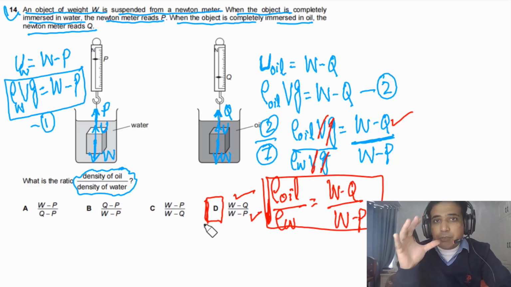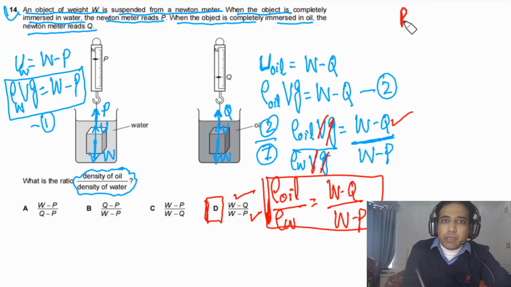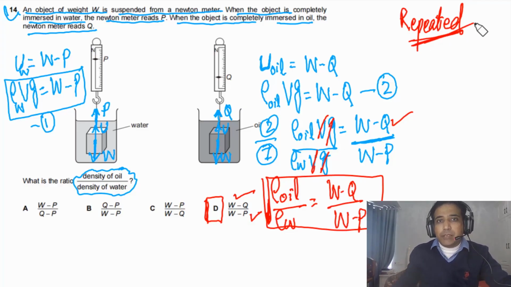And this question is a repeated question. You can also see it in other past papers. So this is a repeated question. I hope this makes sense to you.